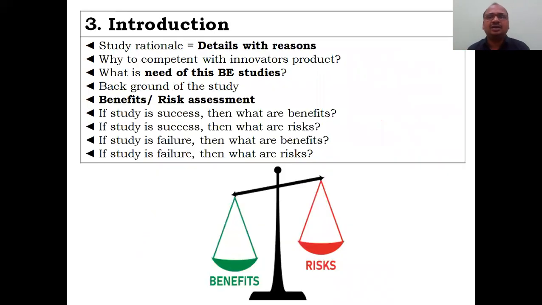Okay. And introduction, that is the third chapter. Study rationale, very, very important. Details with reasons is called a rationale. Why compete with the innovator? What is the need to compete with the innovator product? Your paracetamol, your Panadol is okay, you have to compete with Dolo 650. Why do you want to compete with them? What is the need for society? What is the need for bioequivalence studies? What are the benefits? What are the risks? Okay, that is the main step here.